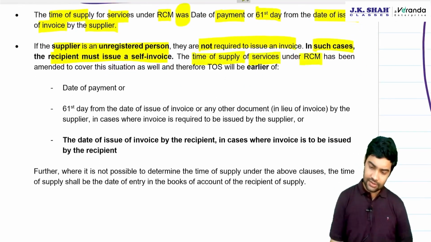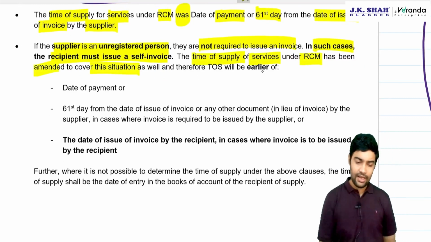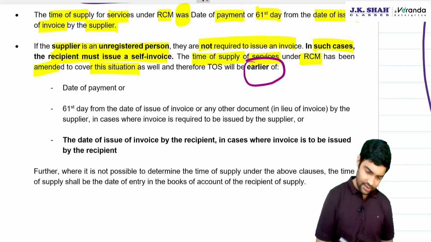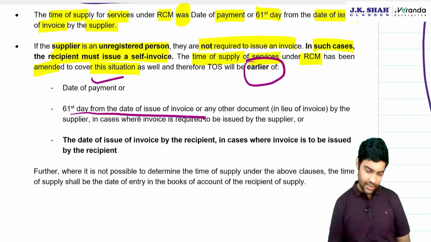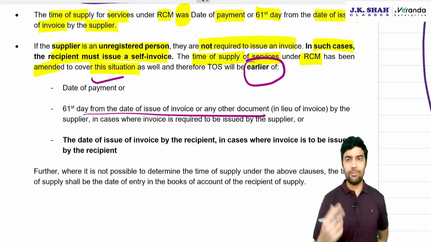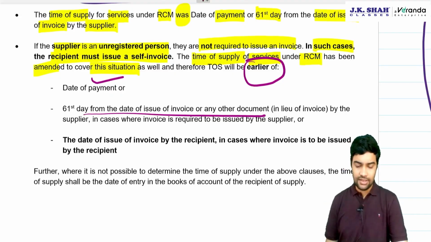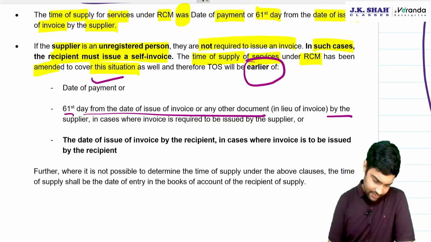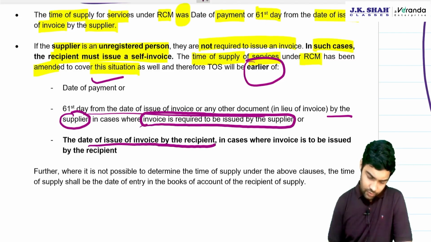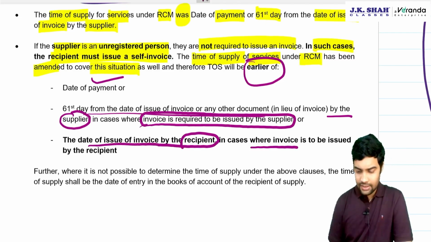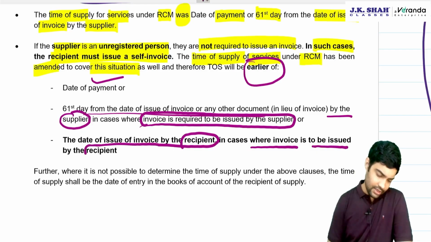Time of supply for services under RCM has been amended to cover this situation, and TOS will be the earlier of payment date, 61st day from the date of issue of invoice or any other document. Other document may be bill of supply, composition dealer, by the supplier in case where invoice is to be issued by supplier, or date of issue of invoice by recipient in case where invoice is issued by recipient.